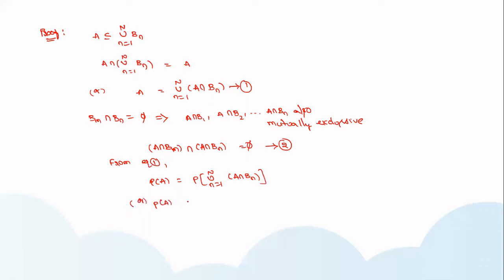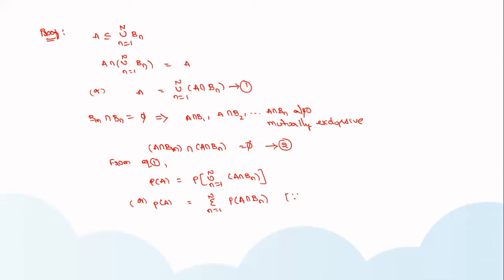By applying axiom 3, the union is taken as the sigma of individual probabilities of A intersection Bn.